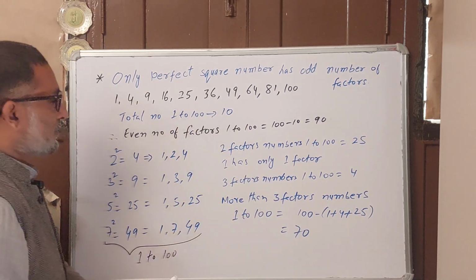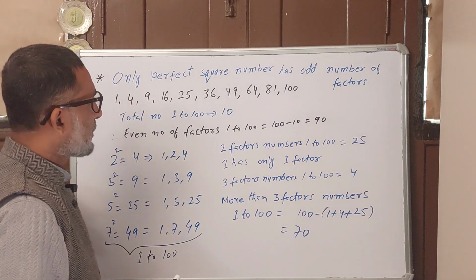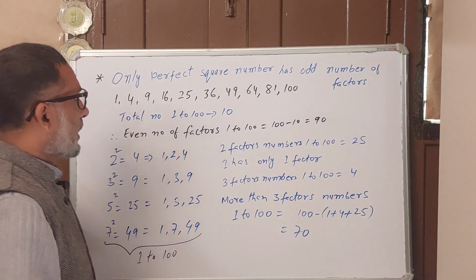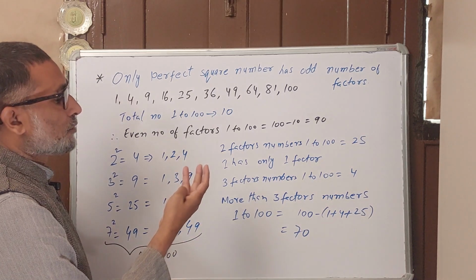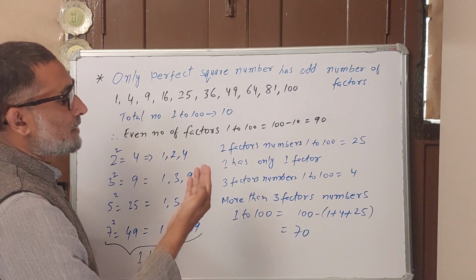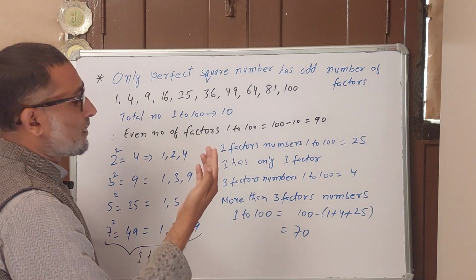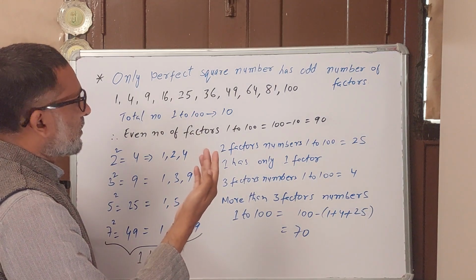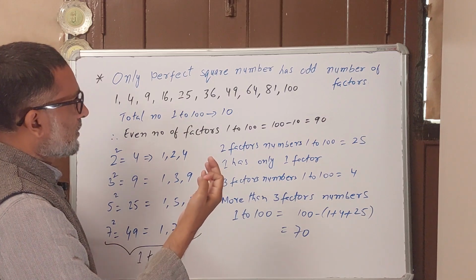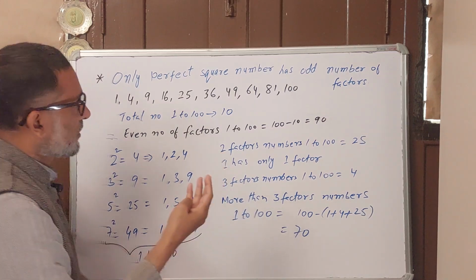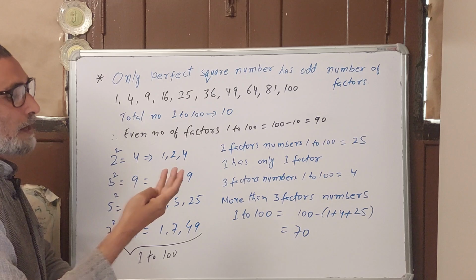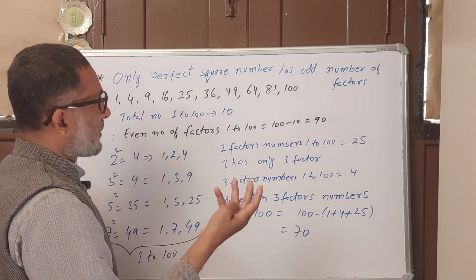36 is 6 squared, the square of 6. So how many factors will it have? 1, 2, 3, 6, 12, 18 and 36.